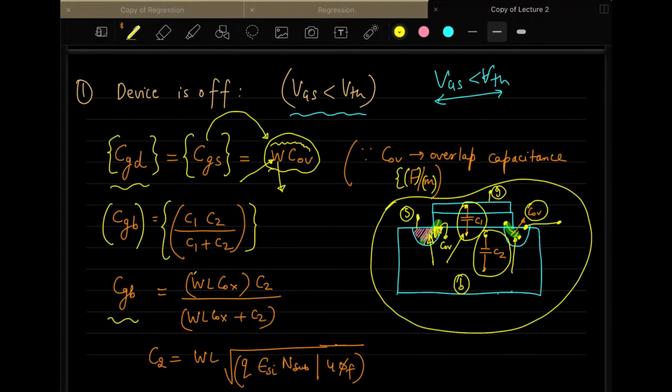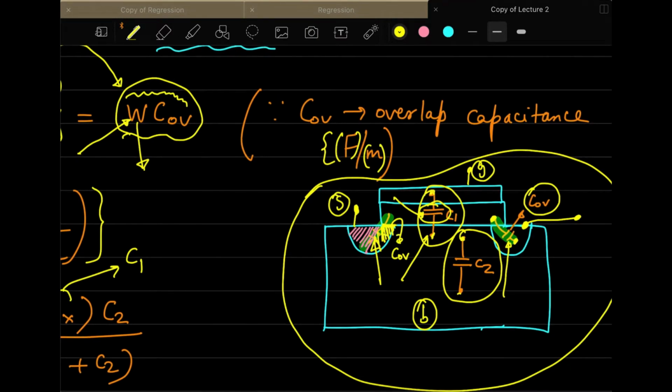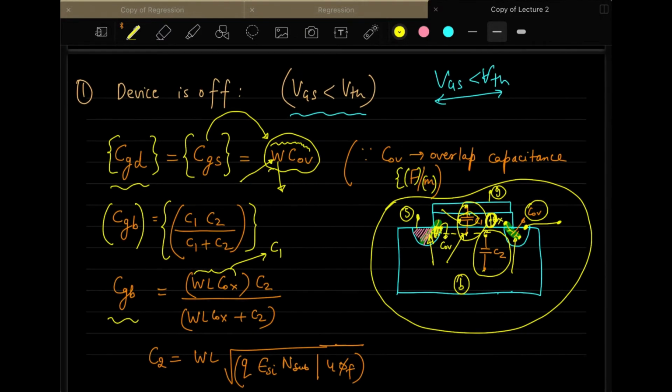What is WLCOX? WLCOX is the capacitance C1, this one, and its value is given by WL times COX. COX is the capacitance of this particular region, where you have the oxide layer thickness, which we call TOX.